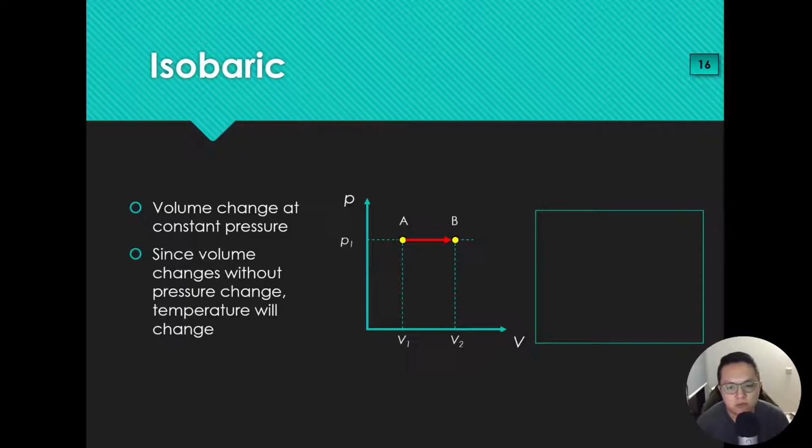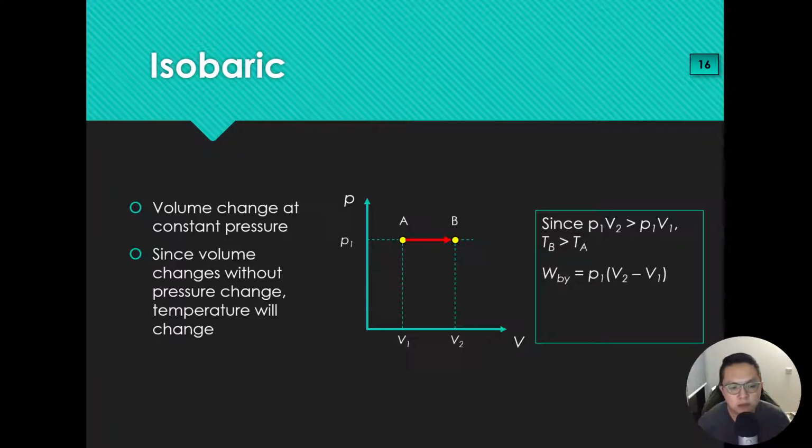Okay, so if you do the steps here, because P1V2 is larger than P1V1, that means the temperature at point B will be definitely higher than temperature at point A. So basically if you do an isobaric movement, there will definitely be a temperature change.